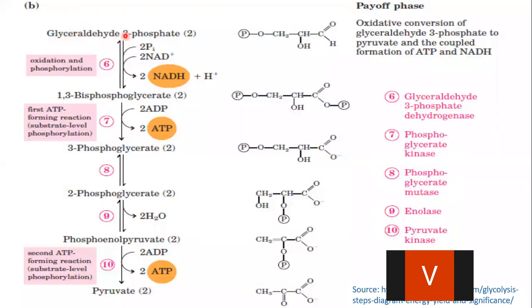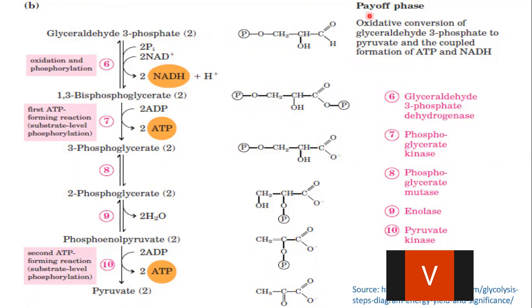So what happens to the dihydroxyacetone phosphate? It is also converted into glyceraldehyde 3-phosphate by the enzyme triose phosphate isomerase, and that glyceraldehyde 3-phosphate also takes part in the glycolytic pathway further. Therefore, you can see here it is written 2. 2 means the one which is originally generated from fructose 1,6-bisphosphate, and the other one is converted from the dihydroxyacetone phosphate.